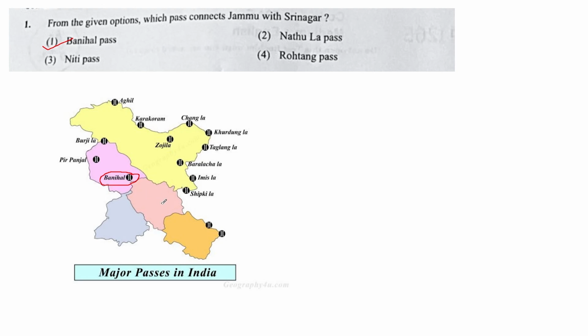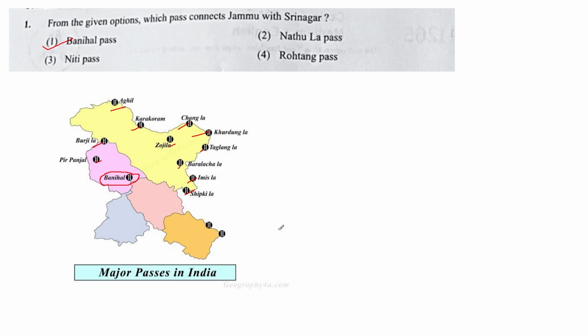You have to learn about the other passes in India. There are different passes like Pir Panjal, Burzil, Aghil Pass, Karakoram, Changla, Zojila, Khardungla, Tanglangla, Bara-lacha La, Ibex Pass, Shipki La, and other passes over Sikkim, Arunachal Pradesh, and Himachal Pradesh. You should know about the different major passes present in India. This question has appeared from mountain passes of India, and it is from Indian geography. So the first question was from geography.